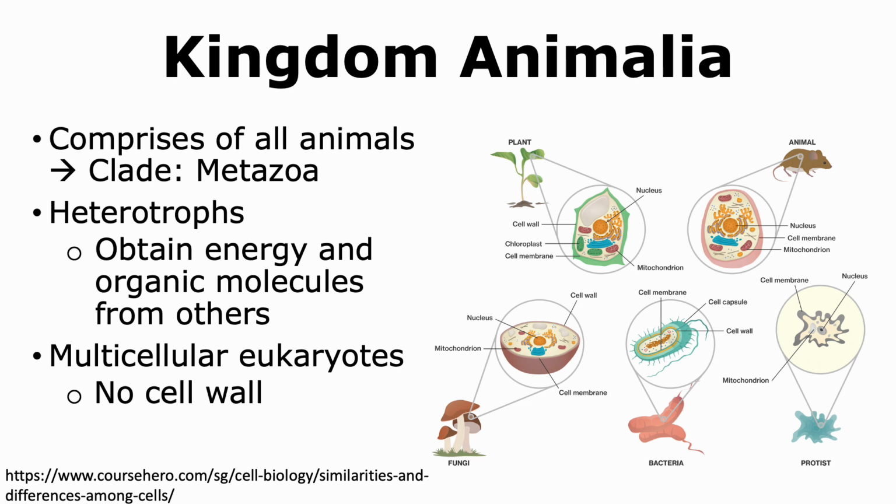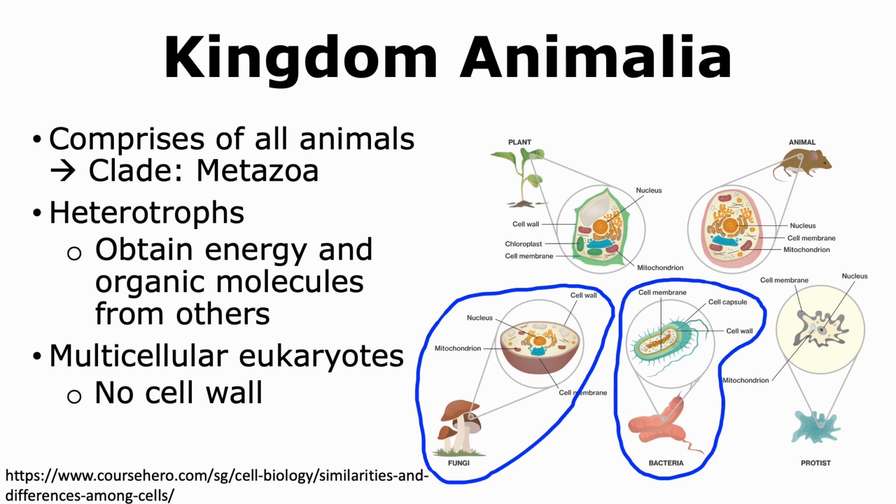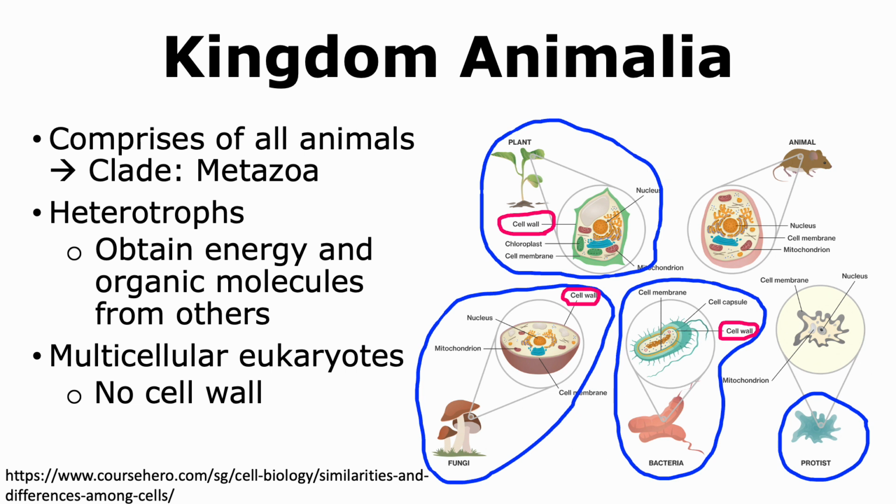When we compare this with cells in other kingdoms, for example, bacteria or fungi or plants, in all of these cases, the cells do have a cell wall. There are also some protists that have a cell wall, but we do have other types of protists that do not have a cell wall. However, most organisms present in kingdom Protista tend to be unicellular.